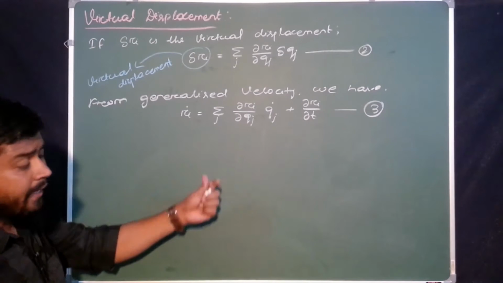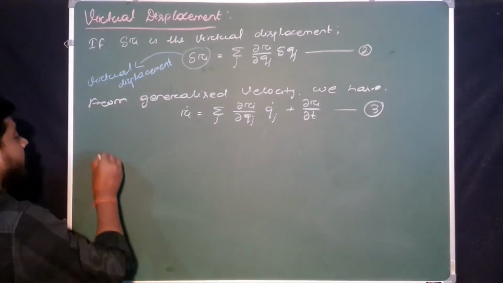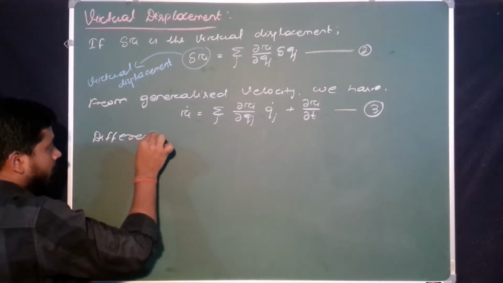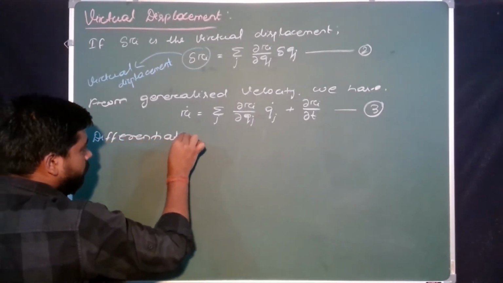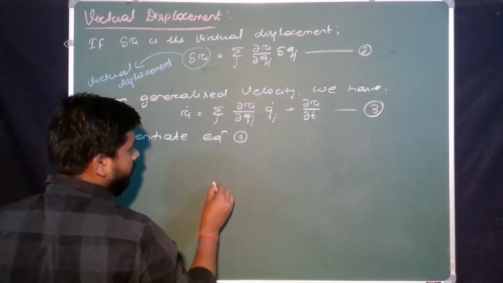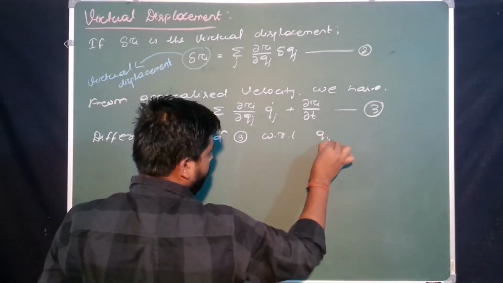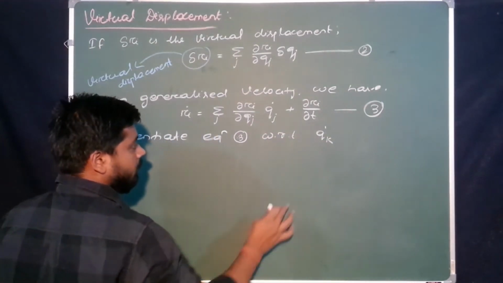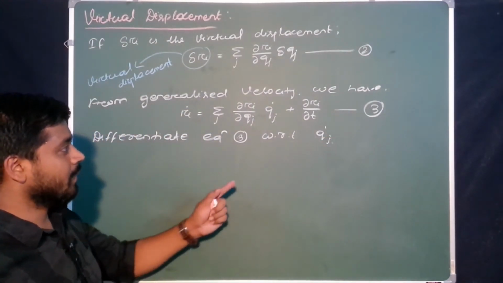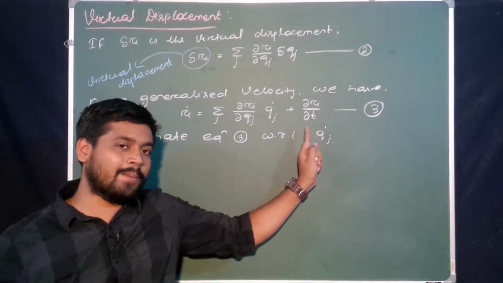Then differentiate equation 3 with respect to Qj dot. Just see, the second term does not contain Qj dot. That means if we differentiate it, the second term becomes 0.